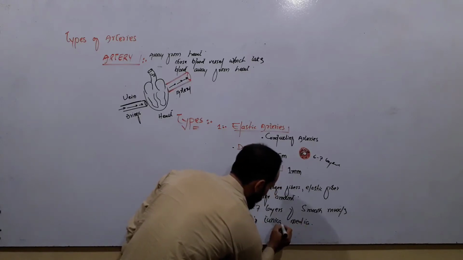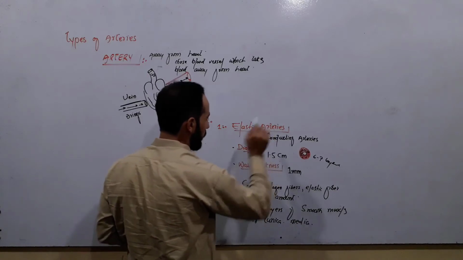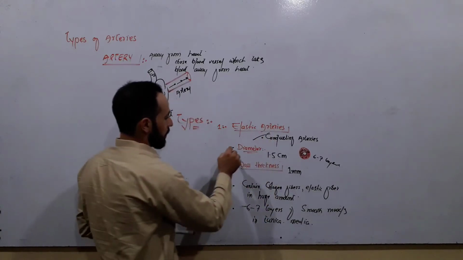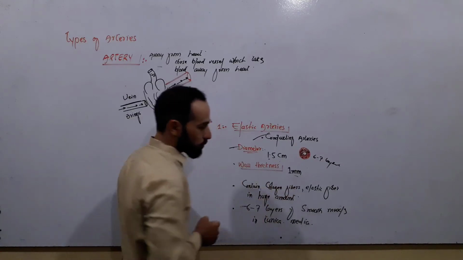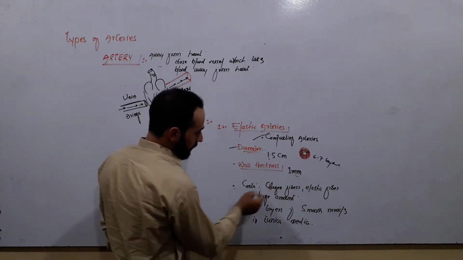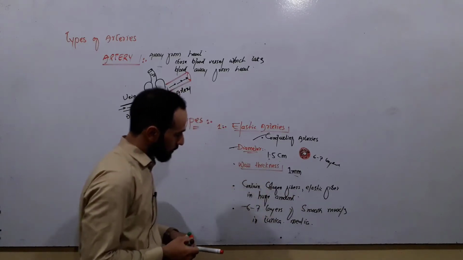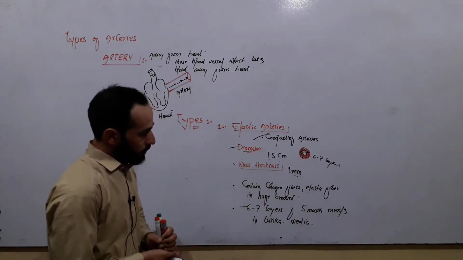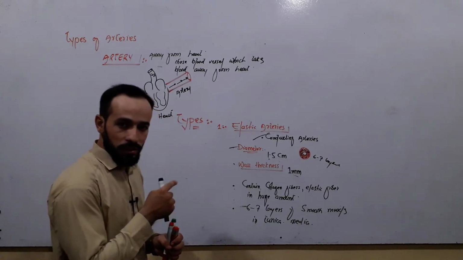In tunica media. Right? So these are some important points. They are called conducting arteries. Their diameter is about 1.5 centimeter. Their wall thickness is about 1 mm. And they contain a huge amount of collagen fibers and elastic fibers in their tunica externa, tunica media, and tunica